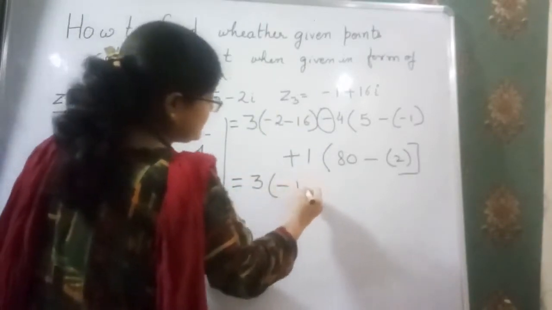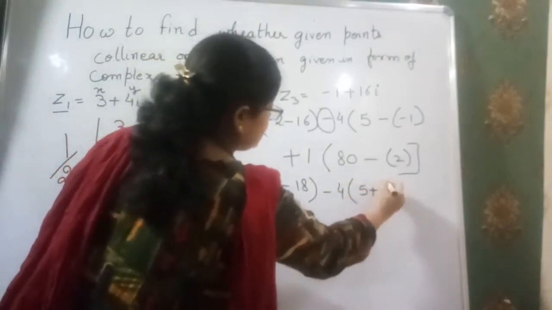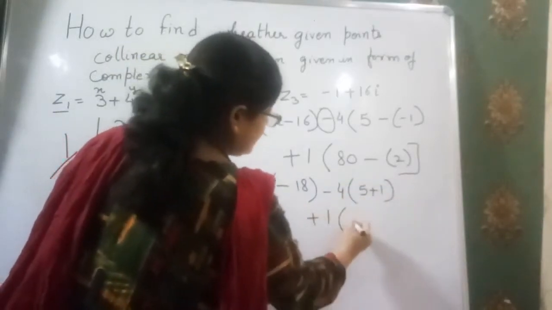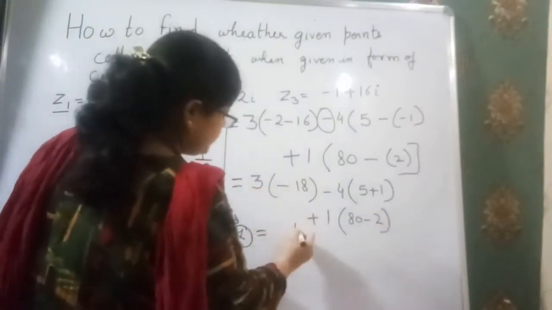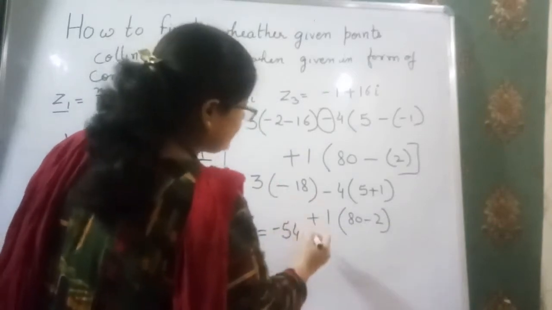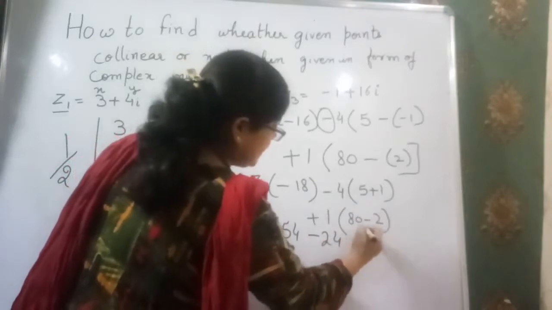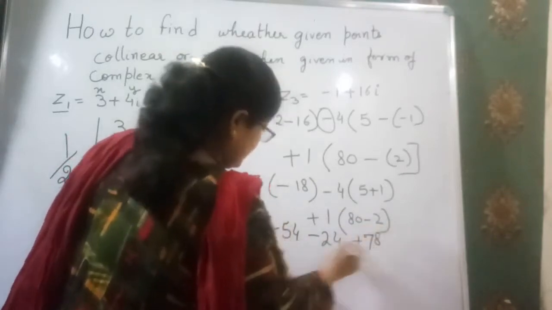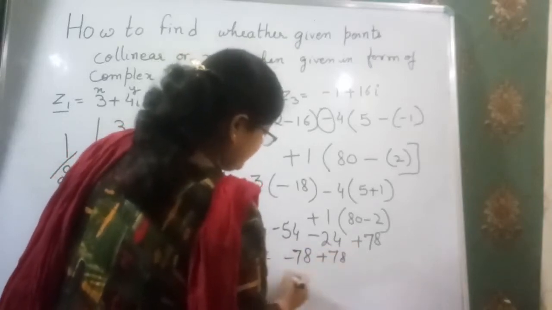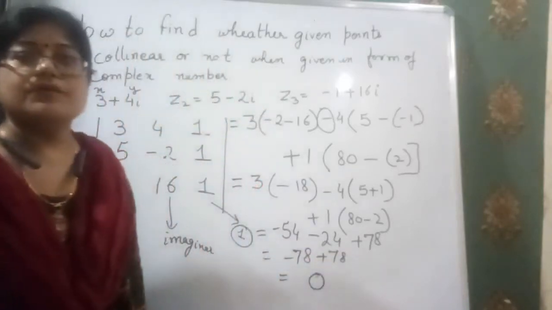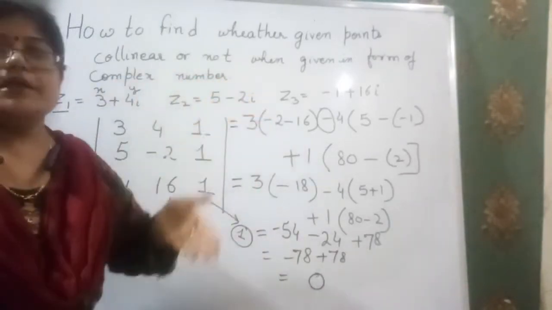3 times minus 18, minus 4 times (5 plus 1), and we have 1 times (80 minus 2). And now solve it. 3 8s are 24, 3 1s are 3, minus 4 5s minus 5, 4 6s are 24, and here we have 78. That means minus 78 plus 78, and we ultimately get 0. In this way we find out whether the given points are collinear or not.